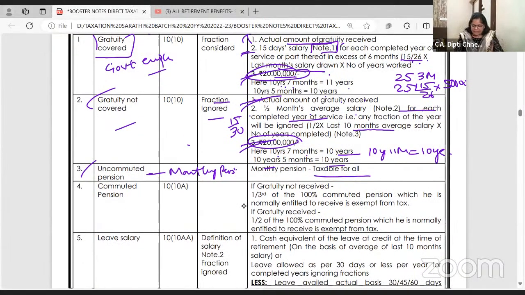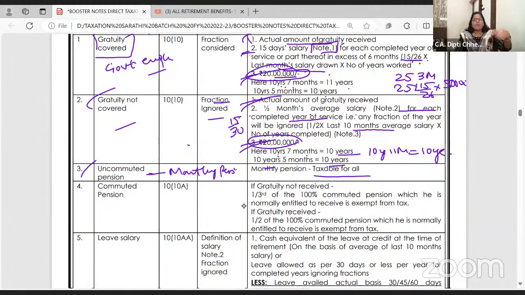Uncommuted pension is monthly pension, and this monthly pension is taxable for all. Okay? Sure. I'm into this Magic of Logic series. If you want a detailed video to be made with one example, surely I will make that also.